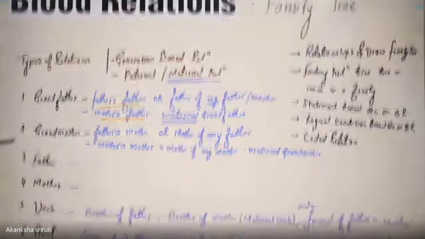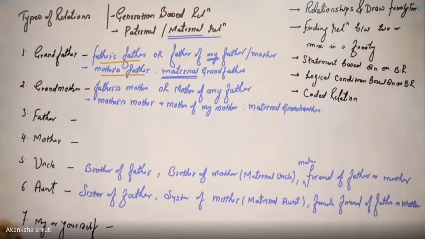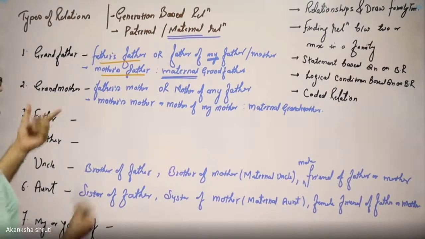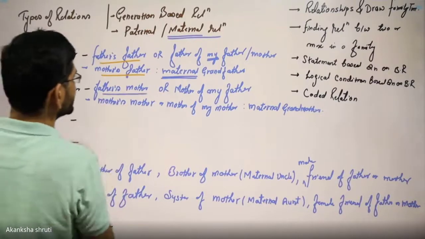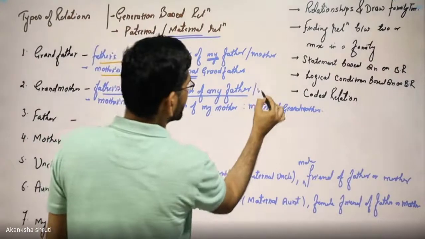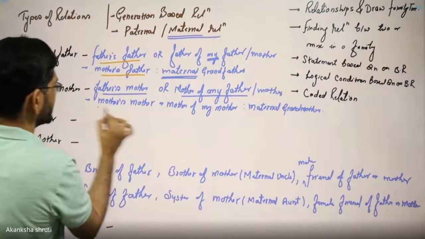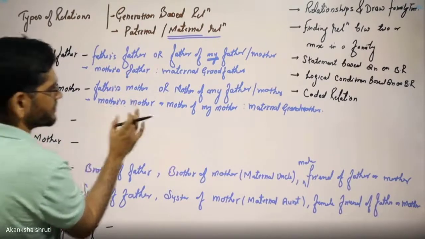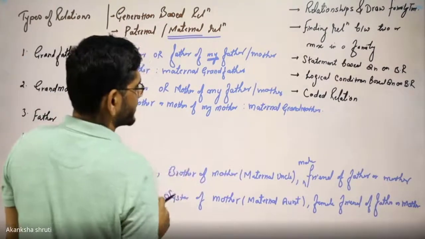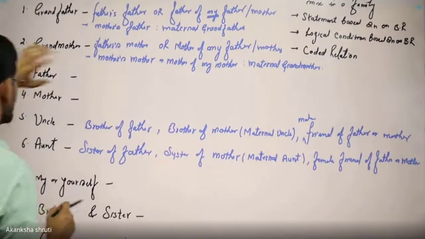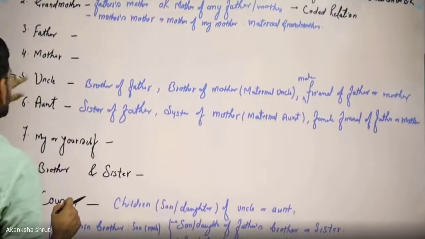The second relation is grandmother, similar to grandfather. Grandmother is father's mother, or mother of my father, or even mother's mother, sometimes also called maternal grandmother. Father and mother are the most common relations, everyone knows them, no need for any explanation.